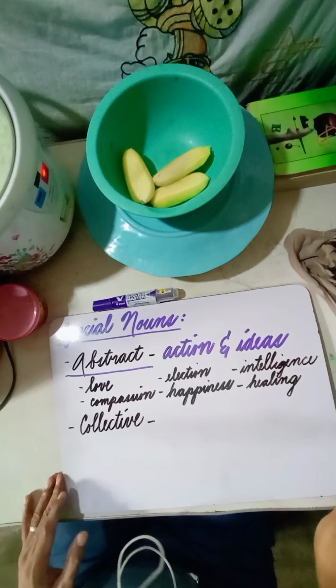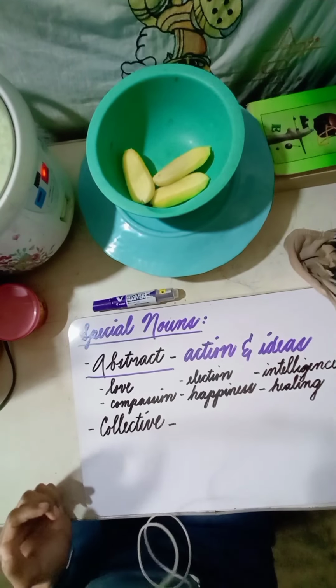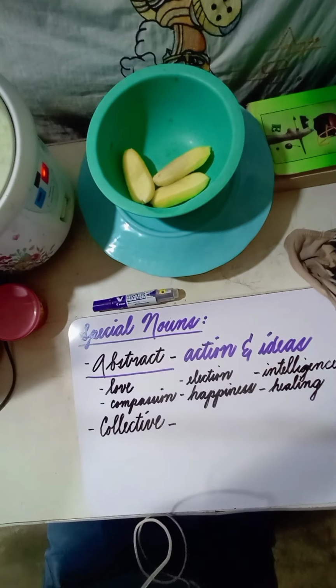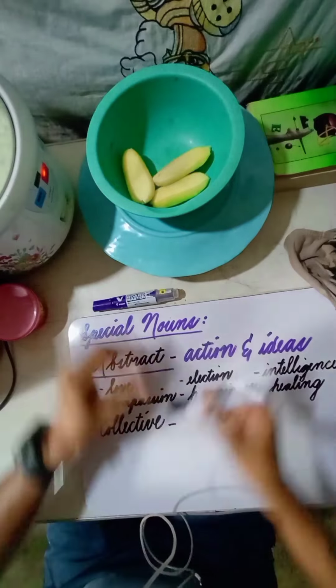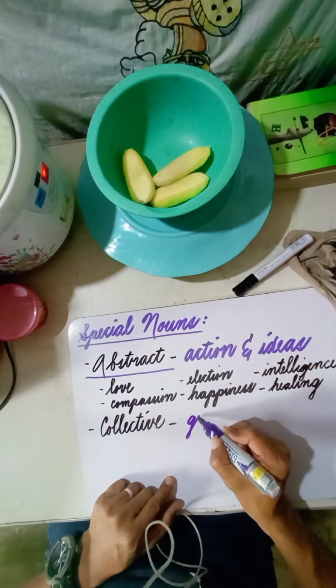Another special noun is collective noun. I think the simplest word that I could relate to collective noun is, it is a group or a unit.